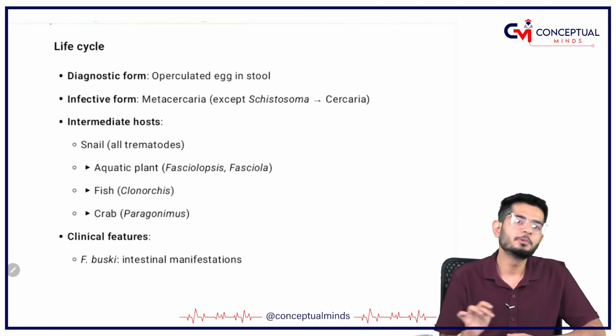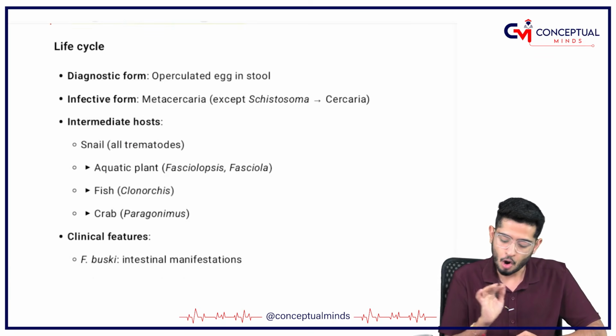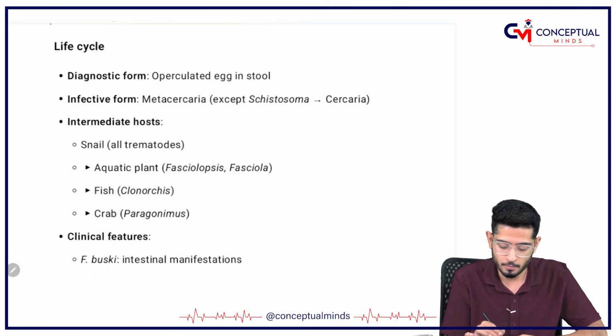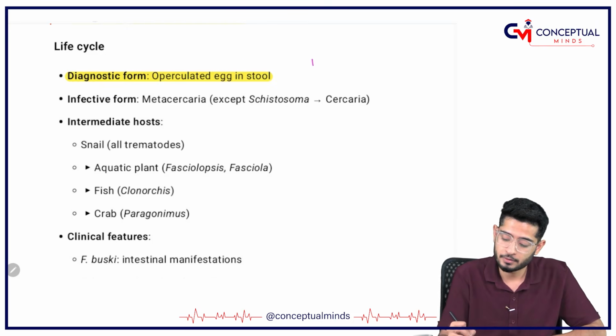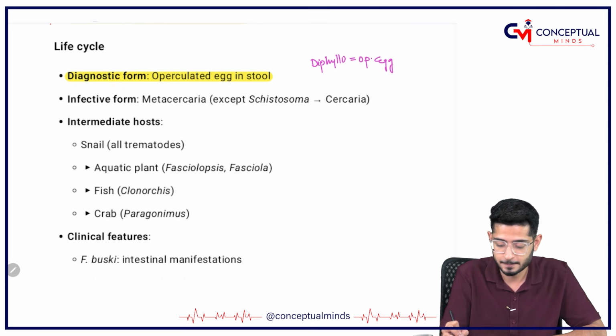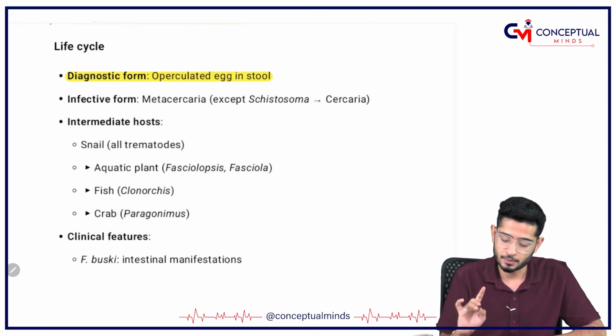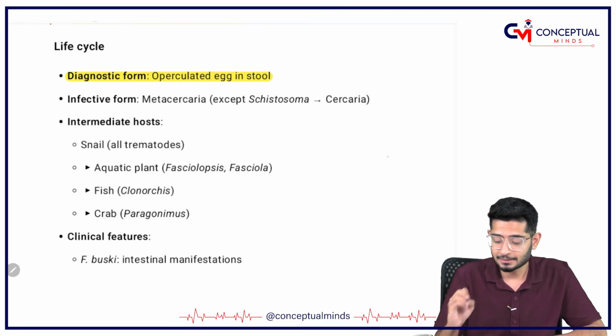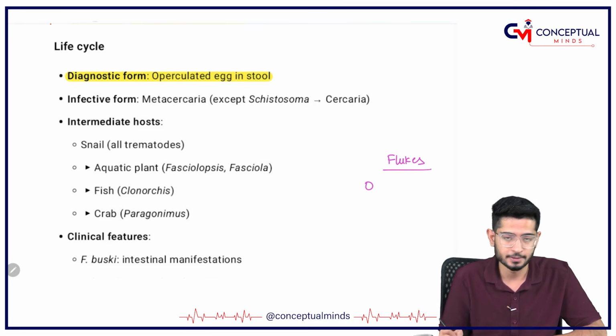So what is common for all flukes, my dear friends? All the flukes, any fluke you name it, the diagnostic form is going to be operculated egg in the stool. As you have read in Diphyllobothrium latum also, it also had the operculated eggs. Okay. So my dear friends, what I am trying to tell you is, please understand that all the flukes have one thing in common, that is operculated eggs.